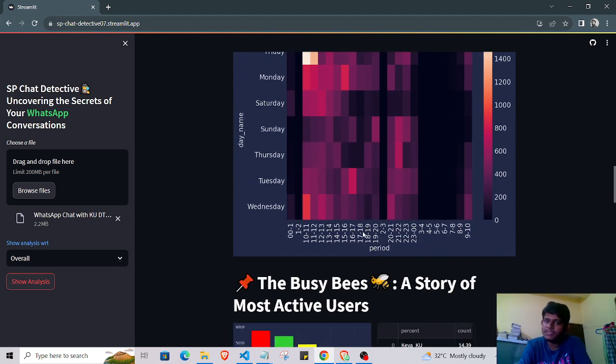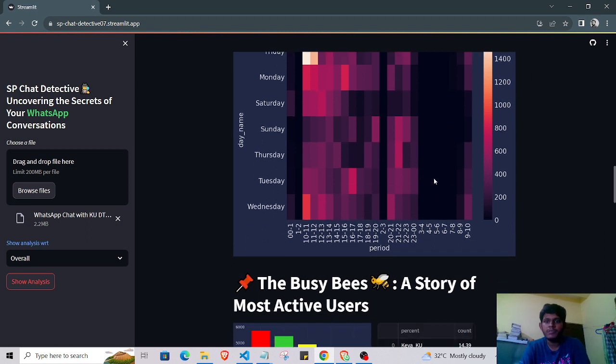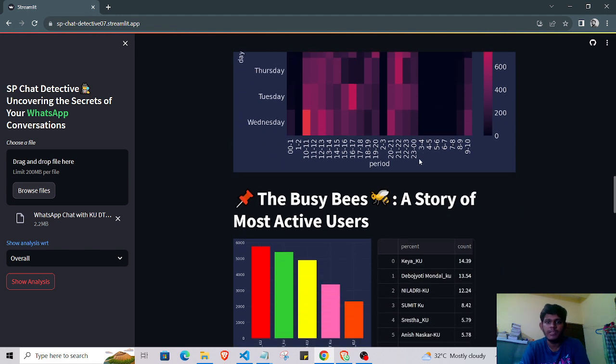In the previous discussion we told you we divide every hour into a 1 hour format, like 0 to 1, 1 to 2, 10 to 11, 11 to 12, 12 to 1. We divide the 24 hours into the 1 hour format and plot the heat map. We can see that from 4 to 5 there is no communication, but there is huge communication at other times. You can see that in the heat map.